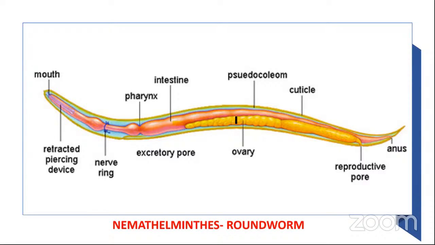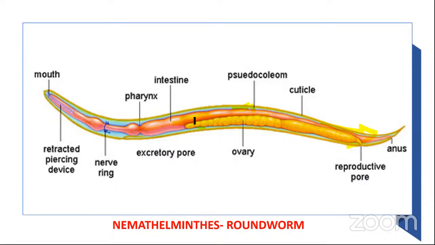When the food is digested in this digestive tract, all the nutrients can be transported to the fluid present in the pseudocoelom. After the pseudocoelom gets these nutrients, these nutrients will be transported all over the body.